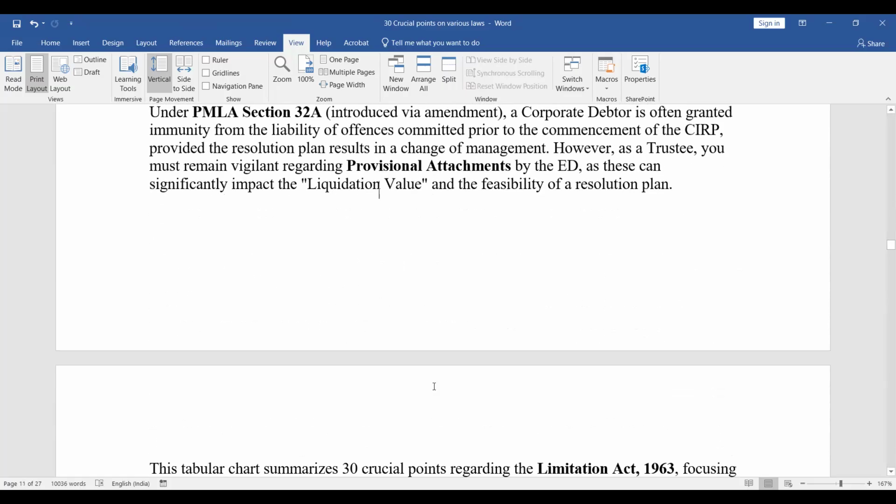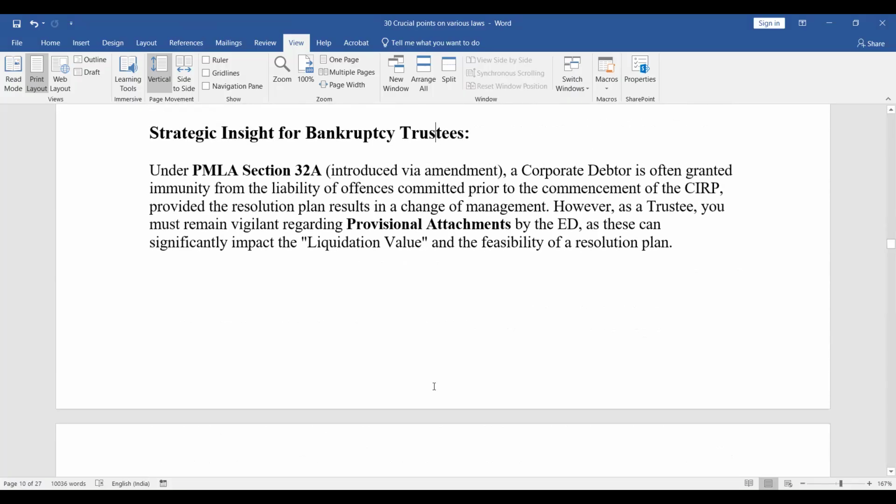Section 32A, which is in the IBC: a corporate debtor is often granted immunity from the liability of offences committed prior to the commencement of CIRP, provided the resolution plan results in a change of management. However, as a trustee, you must remain vigilant regarding provisional attachments by the ED, as these can significantly impact the liquidation value and the feasibility of a resolution plan.